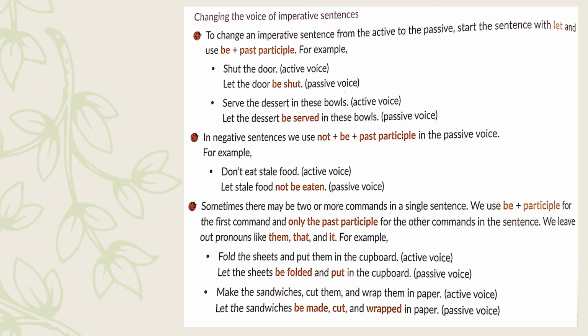Then the rest of them will be in past participle only without the word be, and we will also ignore any pronouns that are in the shape of them, that, or it. Look here. Let the sandwiches be made, cut and wrapped in paper. So the active voice, make the sandwiches, cut them and wrap them in paper, becomes let the sandwiches be made, cut and wrapped in paper.